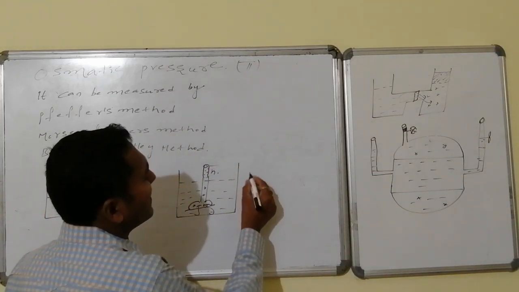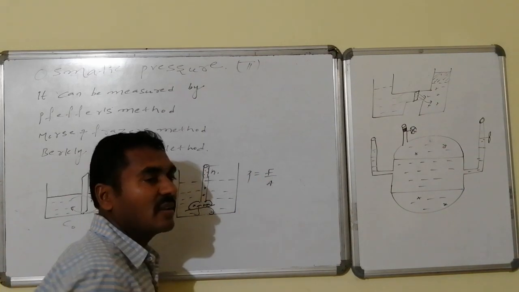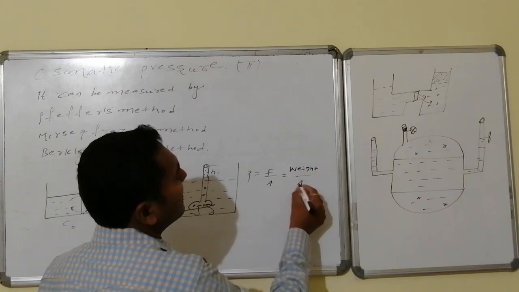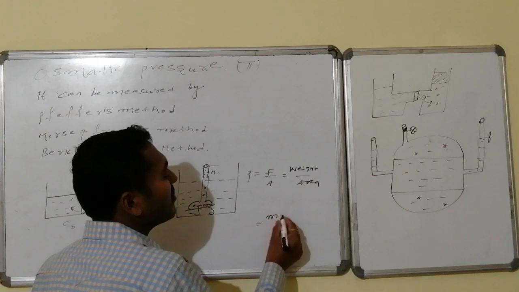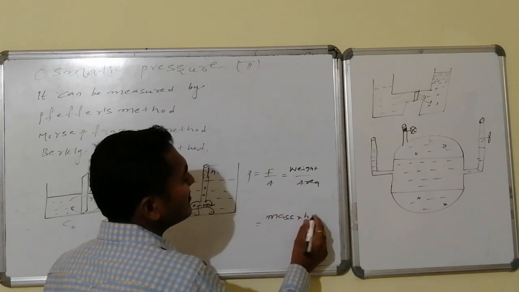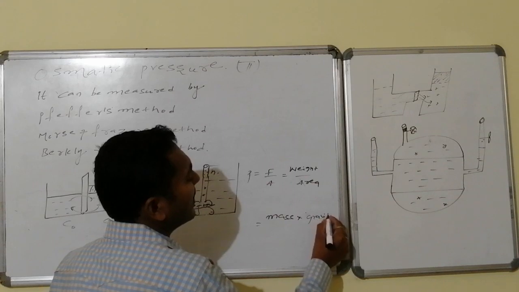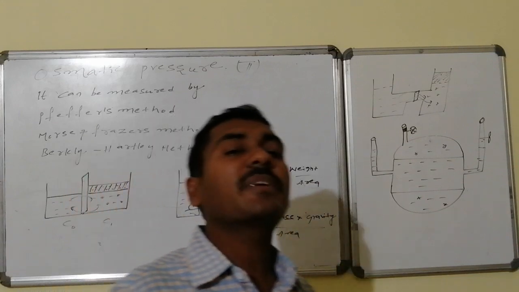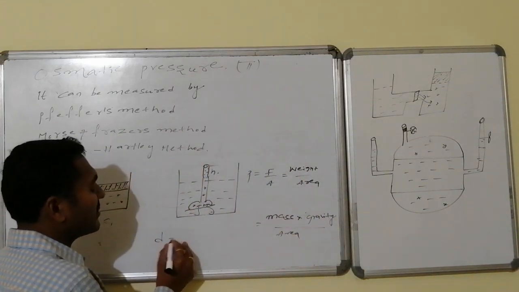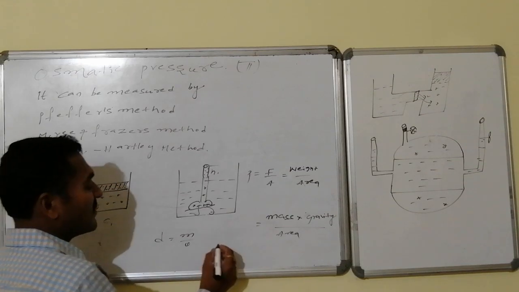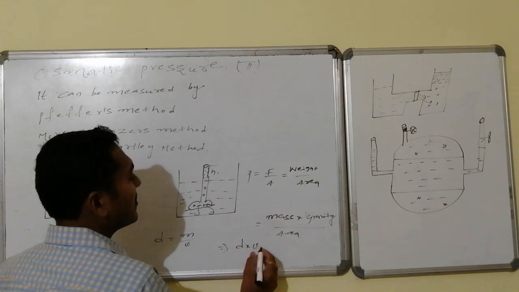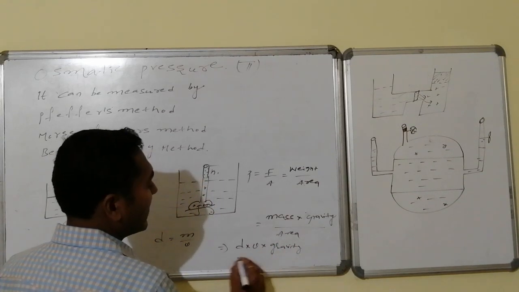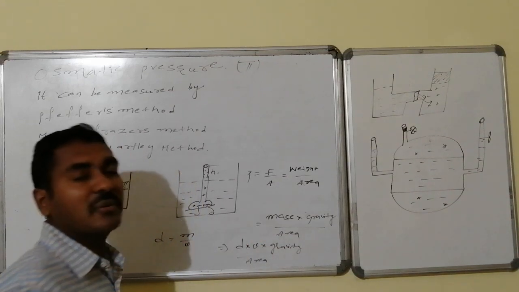See, pressure is nothing but force per unit area, whereas this force becomes equal to weight per unit area, and weight is equal to mass into gravity. So pressure is weight divided by area. This mass comes from the relation for density: density is equal to what? Mass upon volume. So this mass becomes equal to density into volume, into gravity, divided by area.